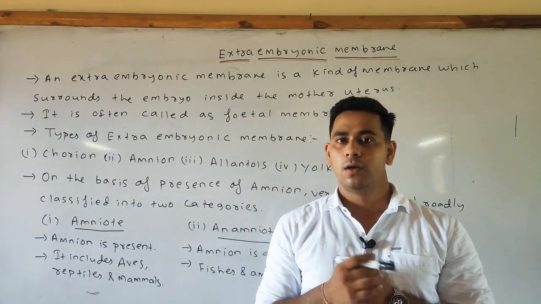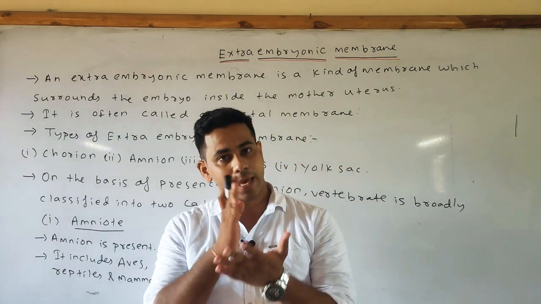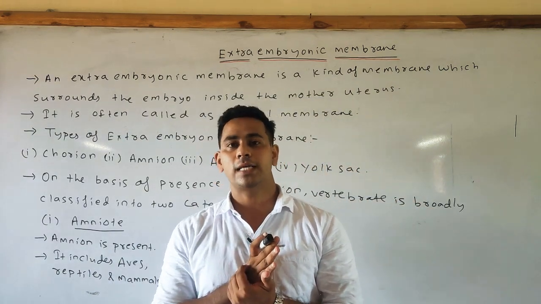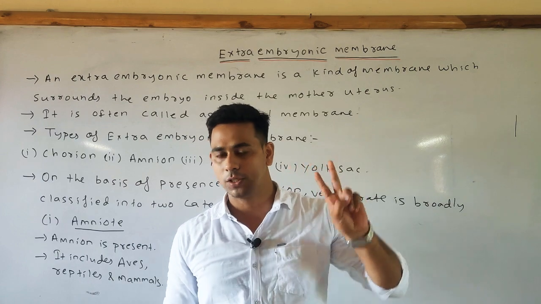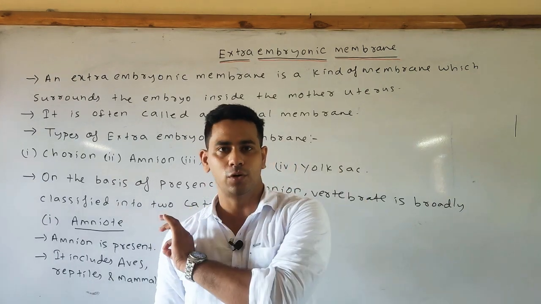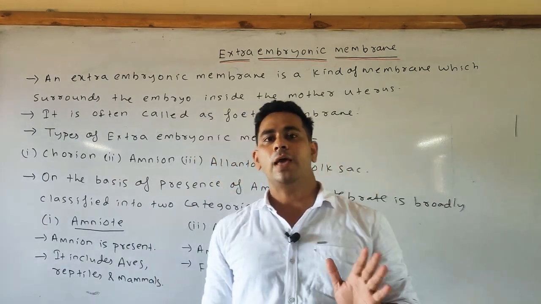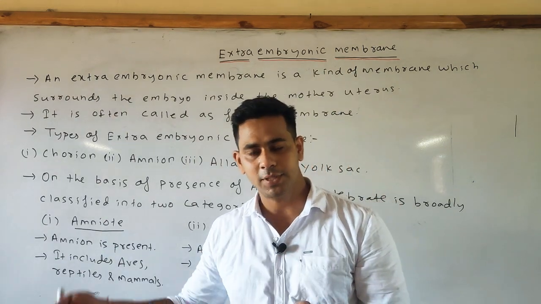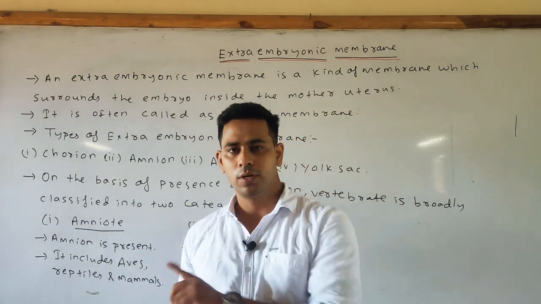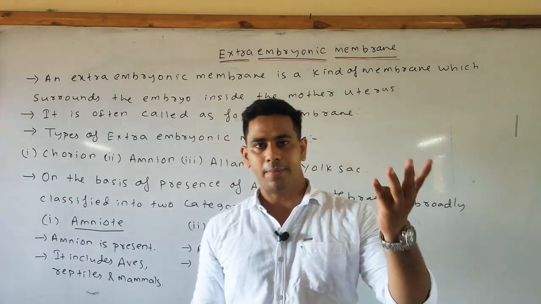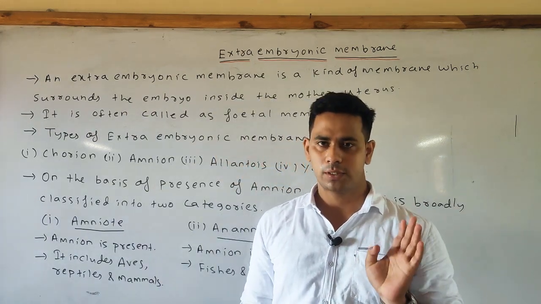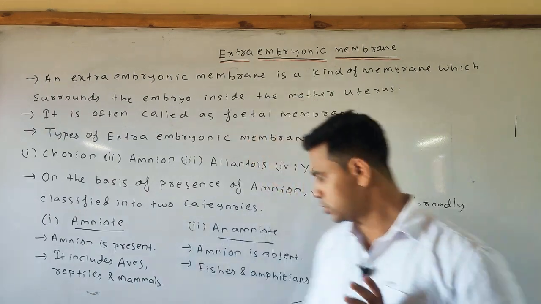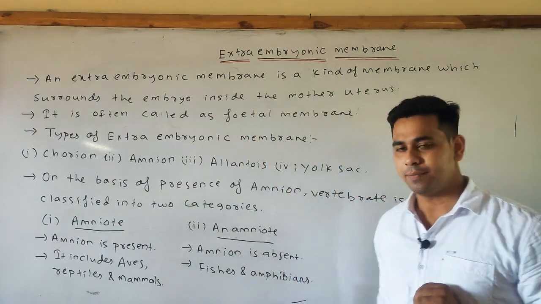On the basis of presence of amnion, vertebrates are classified into amniote and anamniote. An means absent. Amniotes include reptiles, birds and mammals, whereas anamniotes include fishes and amphibians.